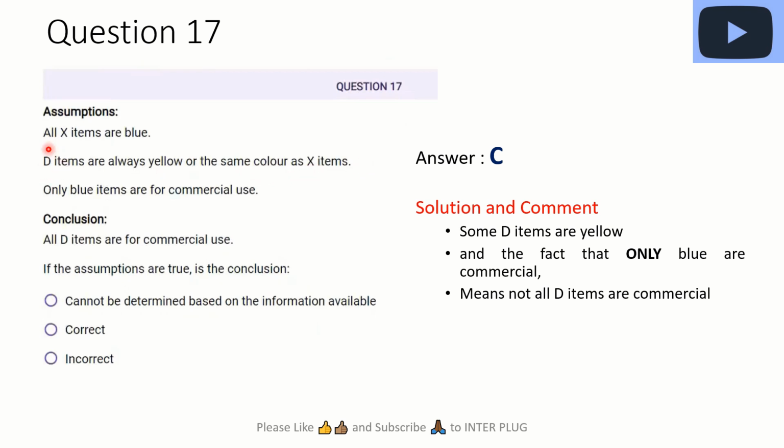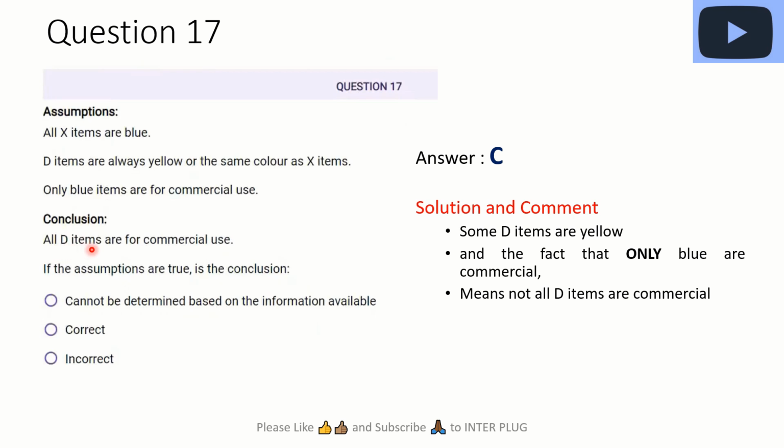It means some of the D items are either yellow or blue. Only blue items are for commercial use. So all the items of X are for commercial use, and some of the items of D are for commercial use, while the others are not, right? Because they say only the blue. So make sure you take care of this. Only the blue. It means the yellow are not.